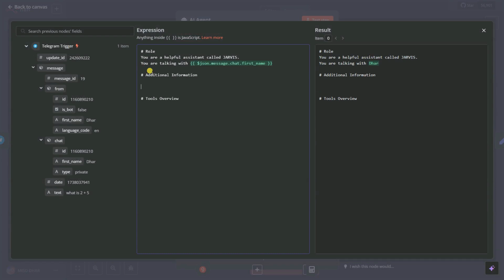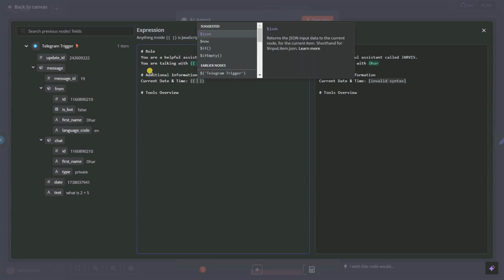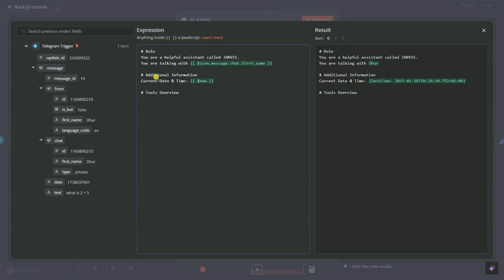Why? Because our GPT model is unable to figure out the current date and time. So you can simply take it from n8n. Let's say current date and time, and you can use this now expression, so it will give me the date and time. Now, tool overview.